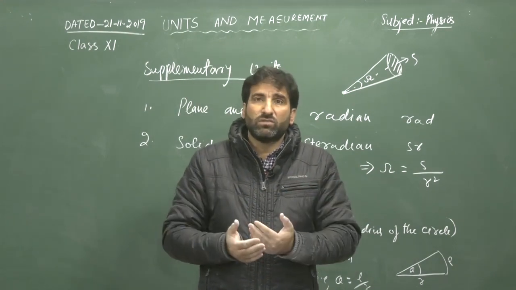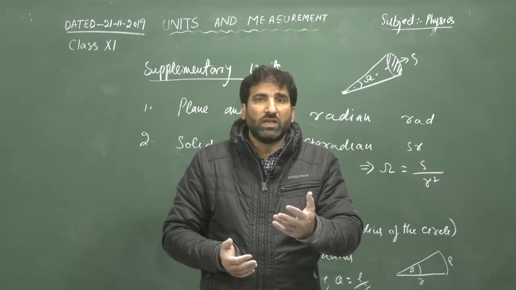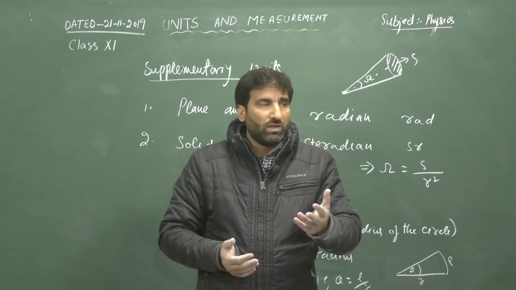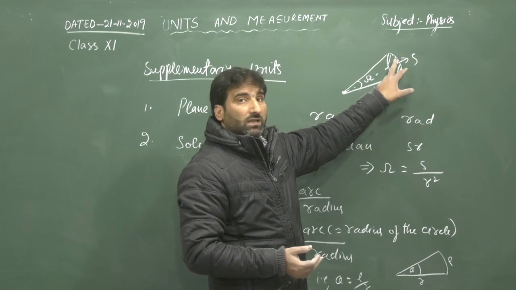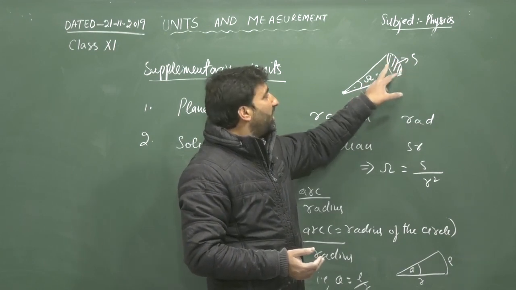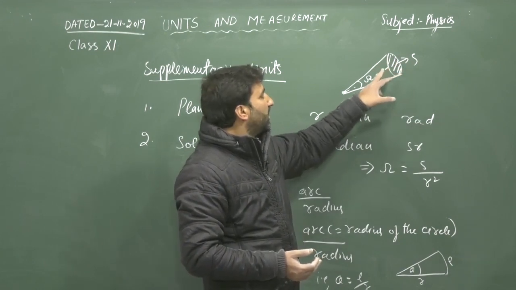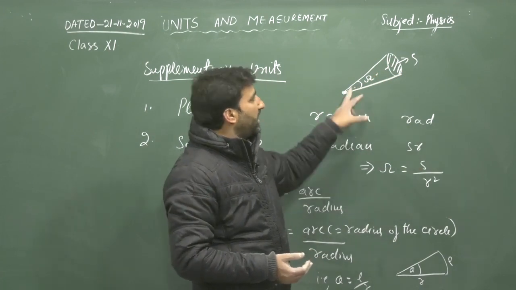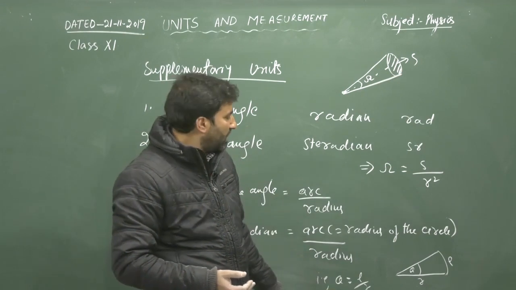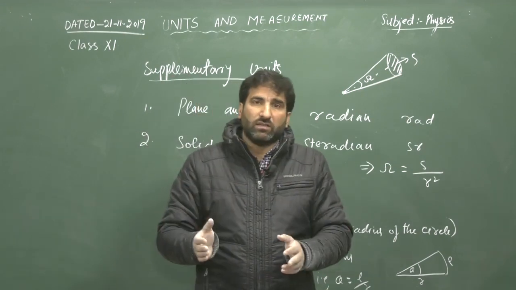Solid angle is also defined as the summation of plane angles. So it is equal to the area of this element, at which the angle is subtended at its center, divided by the square of the radius of the sphere. So this is about solid angle.